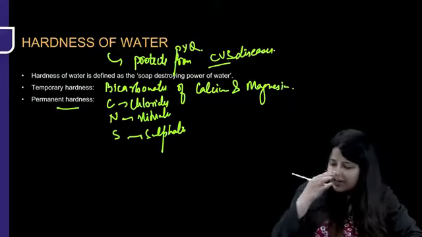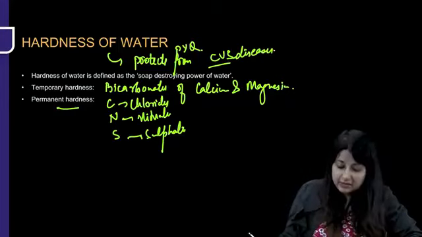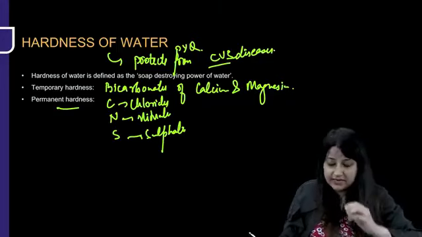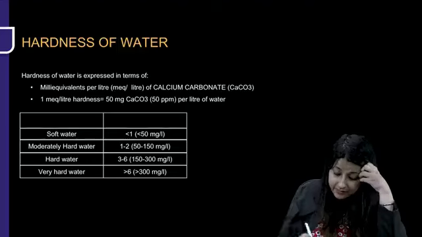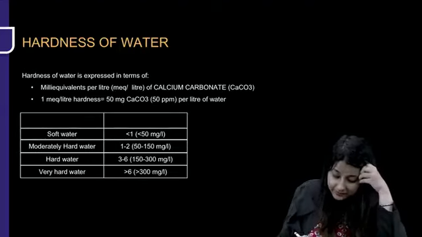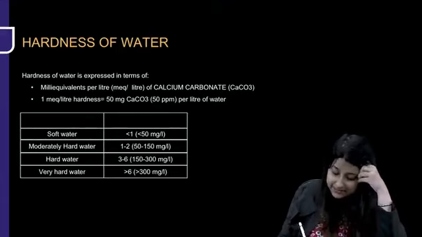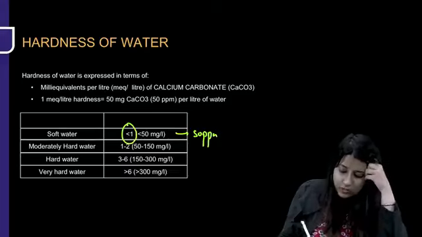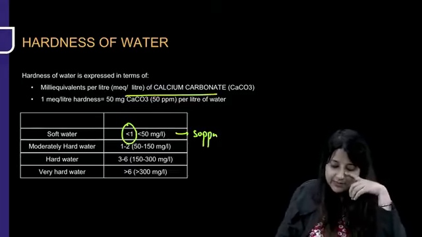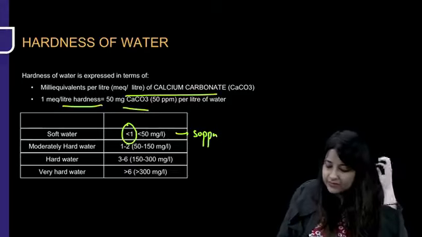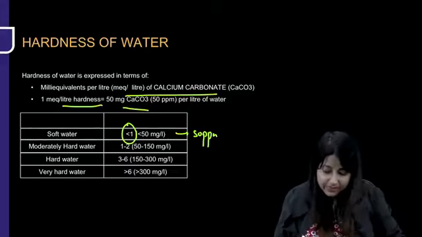Okay, so bicarbonates of calcium and magnesium cause temporary hardness. Calcium and magnesium chloride, nitrate, and sulfates cause permanent hardness. So, level of hardness you can remember: soft water is less than 50 milligram per liter, also expressed as 50 ppm. But this one is what? Milli equivalent. 1 milli equivalent per liter of hardness is 50 milligram CaCO3 or 50 ppm.